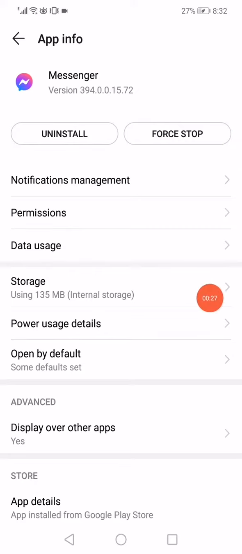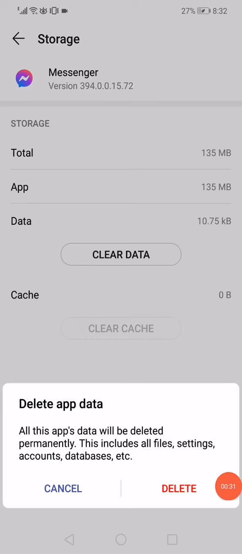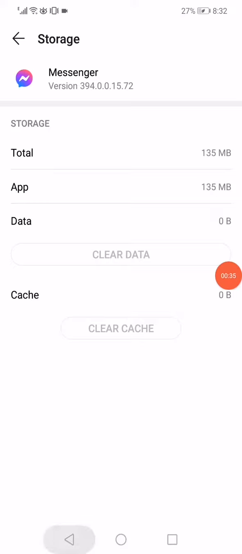So then go to the storage. Click on clear data and click on delete. After you click on delete, all the data is gonna be deleted as you can see.